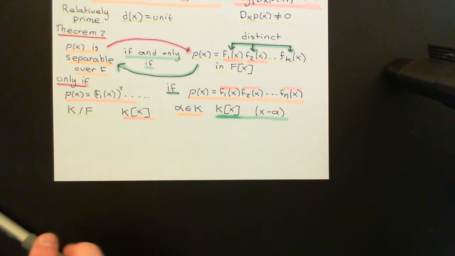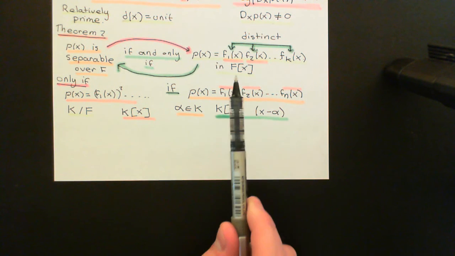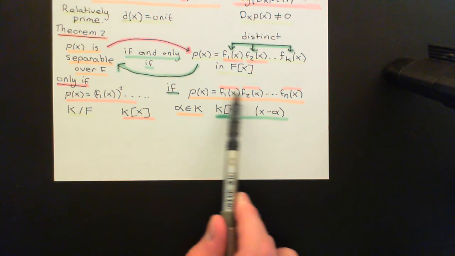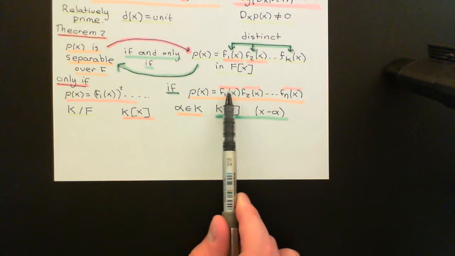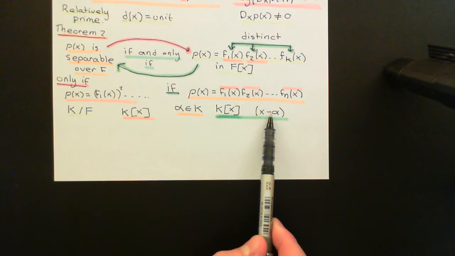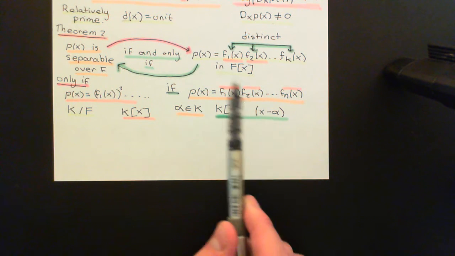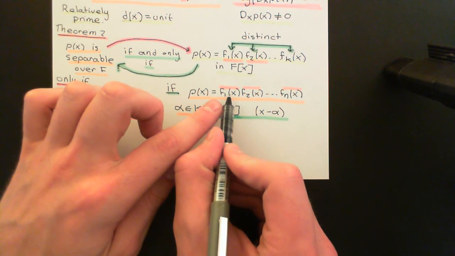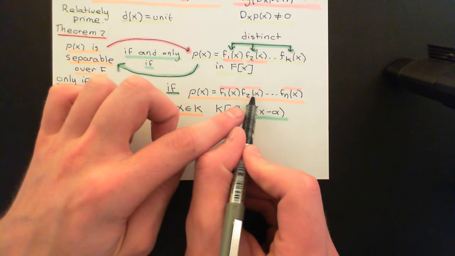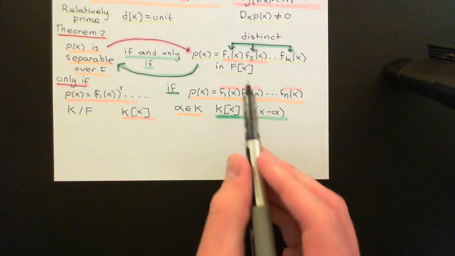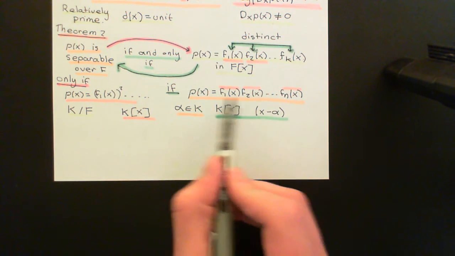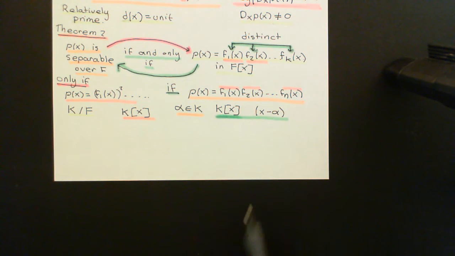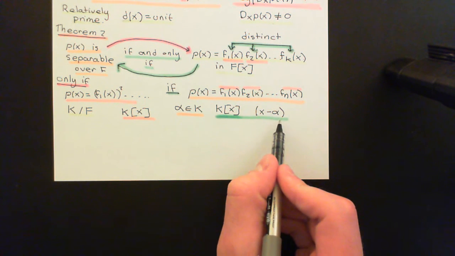So in all of the bits contributed by each of these irreducible factors, you're not going to get x minus alpha repeated. So the only option is that in different factorizations into linear factors for these irreducible factors, you get x minus alpha appearing. You might get x minus alpha appearing here only once, but you might also get it appearing here. That's the only way that in this factorization for p of x over the splitting field K into linear factors we can get x minus alpha appearing more than once.